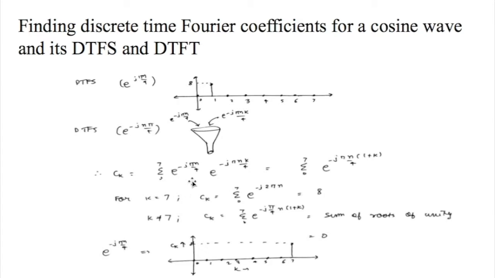We have ck equals the summation of e to the power of j pi n over 4 times e to the power of negative j pi n over 4 k from 0 to 7, which equals the summation of e to the power of j pi n over 4 times (1 minus k). For k equals 1, we get 1 minus 1 equals 0. Hence, we have the summation from 0 to 7 equal to e to the power of j 2 pi over n.